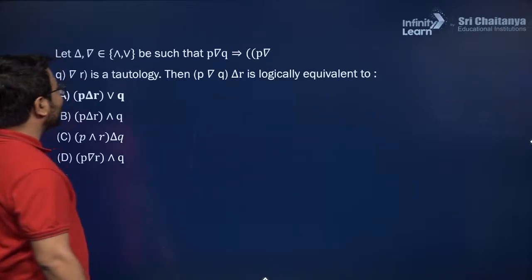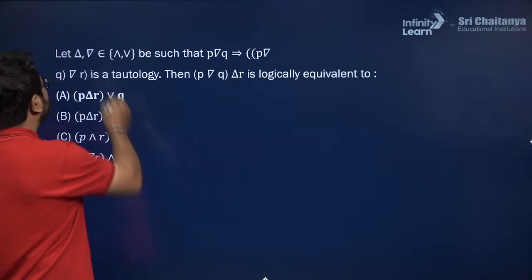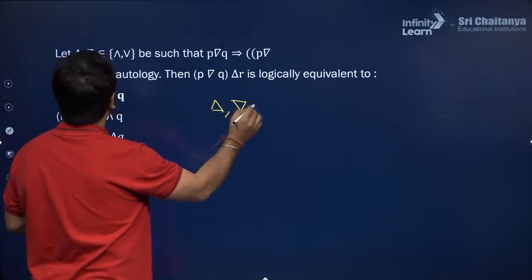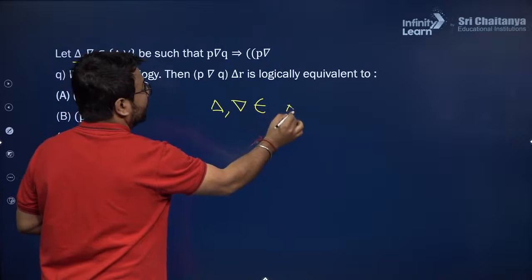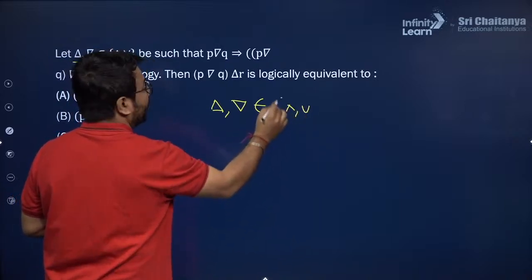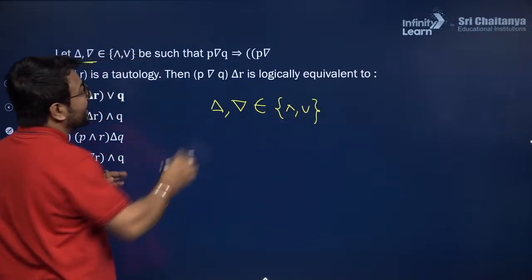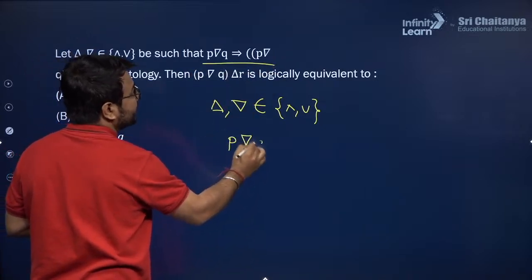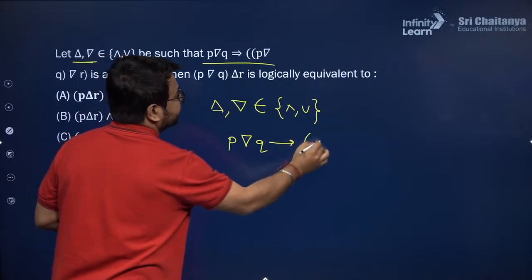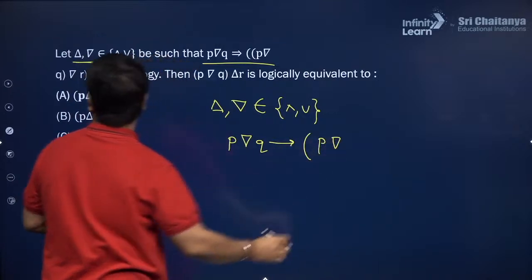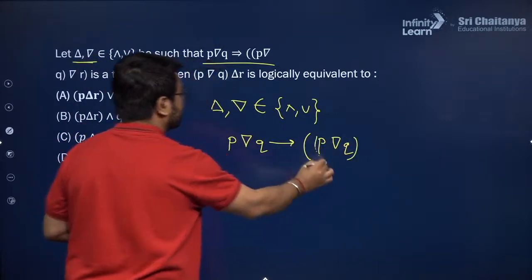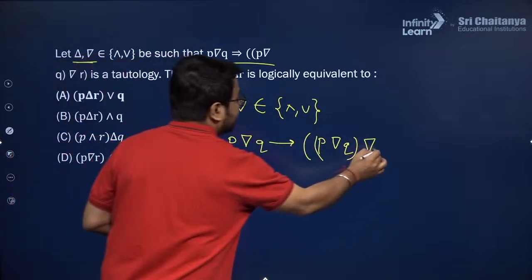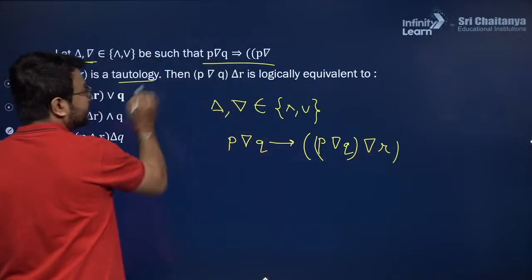Okay, moving ahead to the next question. Here we have a symbol delta as well as this symbol, and these belong to the AND operator, OR operator. Be such that there is a statement given to you, P inverse delta Q implies P inverse delta Q, inverse delta R, and this is a tautology.